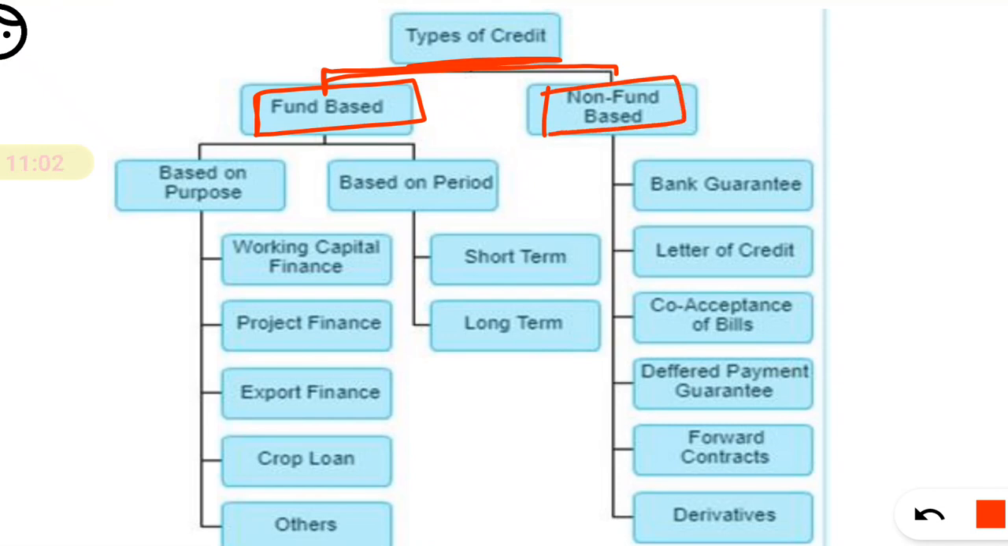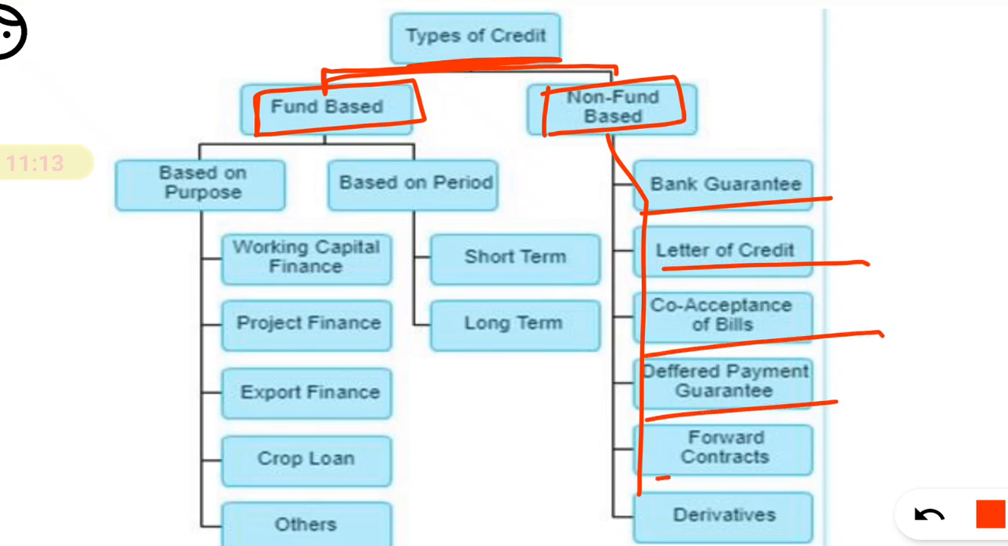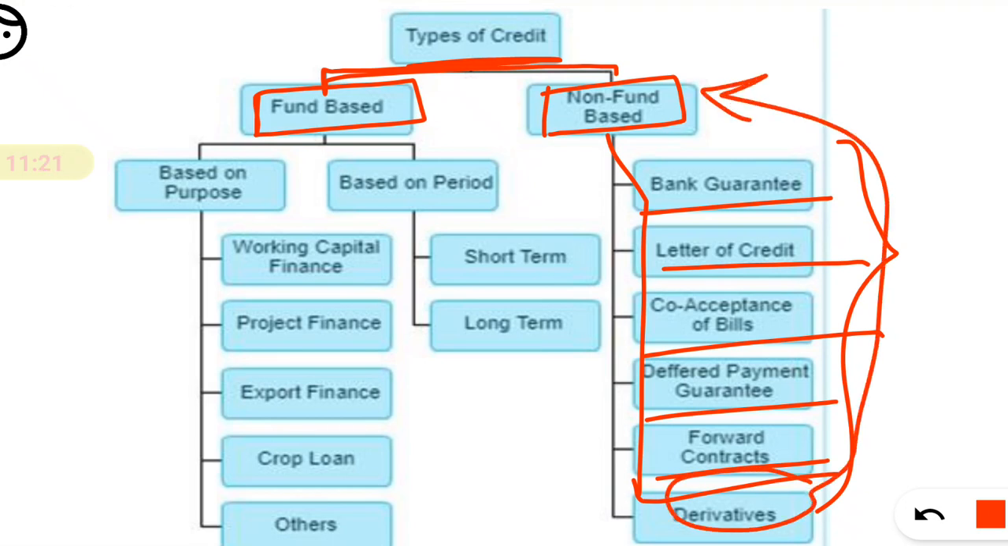So here see, non-fund based credit examples we have discussed: bank guarantee, then letter of credit, co-acceptance of the bill, deferred payment guarantee, forward contract, derivative. These are non-fund based. Okay, so remember friends, here derivative is also non-fund based.